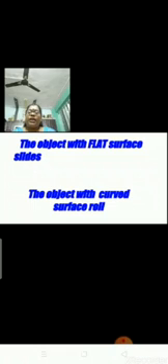The object with flat surface slides. Repeat again. The object with flat surface slides. Repeat. The object with curved surface rolls. The object with curved surface rolls. Very good.